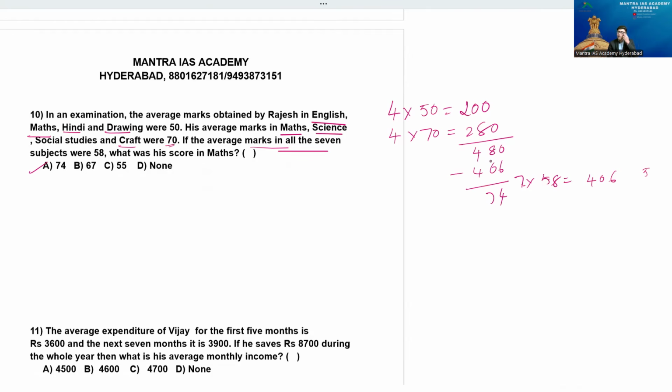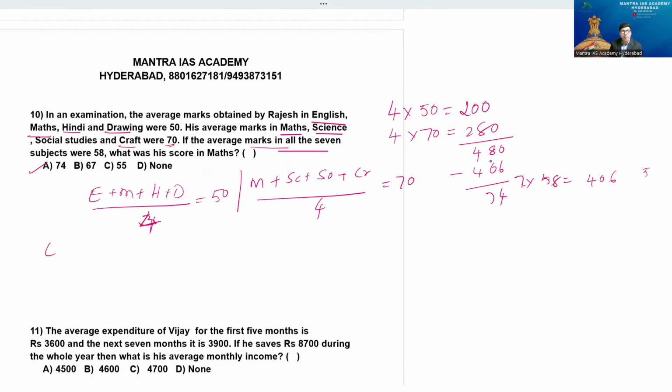So, okay, in the simplest way I just did here. To explain all these things: average of English, Maths, Hindi plus drawing by 4 is 50. In same fashion, Maths, Science, Social Studies, Craft by 4, here also 4 subjects is 70. Obviously, English plus Maths plus Hindi plus drawing, 4 into 50, 200. In same fashion, Maths, Science, Social Sciences, Craft is 7 fours are 28, 280, which is repeated by 8, Maths.